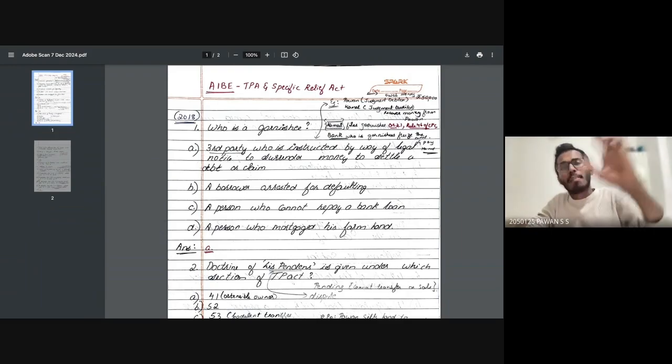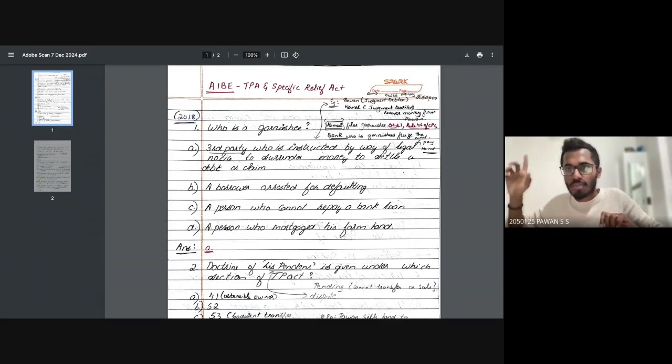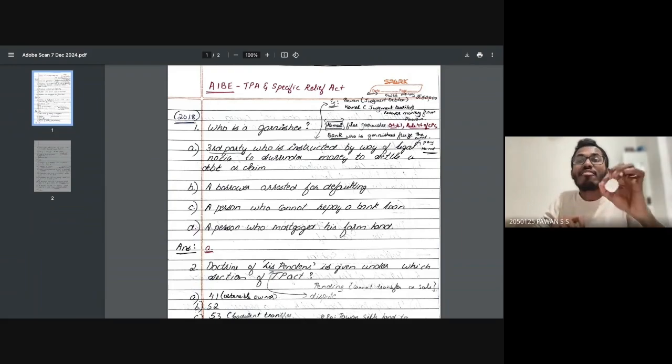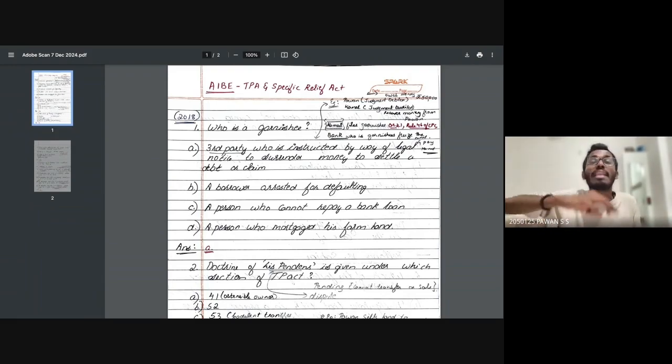So what happened? Kamal is very smart. He approaches the court, and then he files the garnishee application under Order 21 Rule 46 of the CPC. So what happens? The bank will act as a garnishee. It will completely freeze my bank account up to the cap limit of 50,000, and then the bank will act as a third party and pay the amount to Kamal. Very simple concept. Getting it?